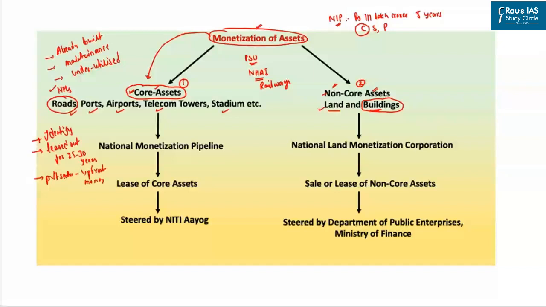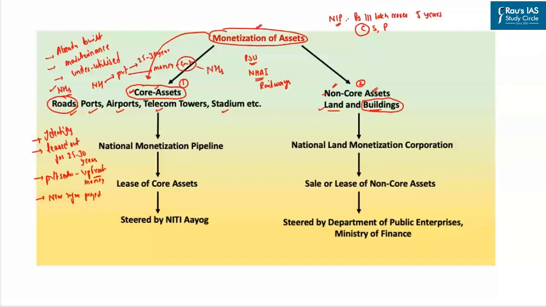This upfront money which the government is going to get, we are going to in turn use it to create new infrastructure projects. For example, let's say you have an already built national highway. This already built national highway will be identified. Then it will be leased to the private sector for the next 25 to 30 years, for which the private sector will immediately pay a certain amount of money to the government, and the government will then use this money to build new national highways.